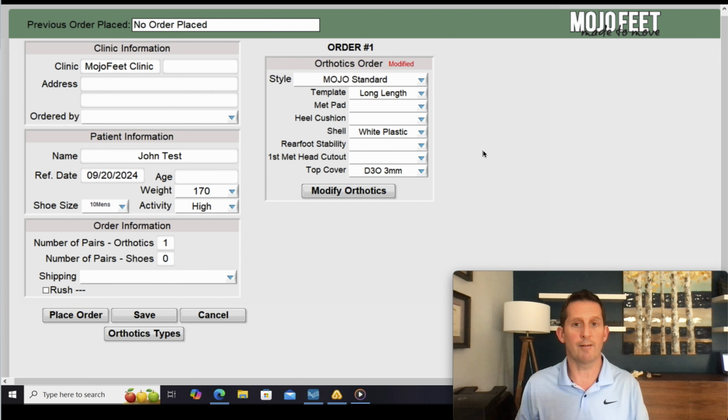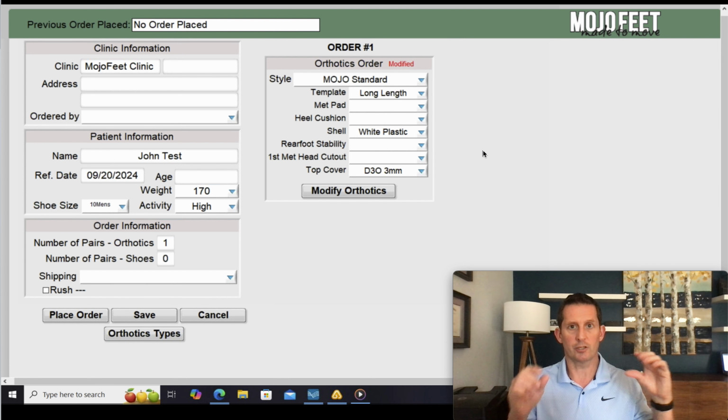All right, we have lots of other options. There are a lot of different ways to modify an orthotic. You can make it shorter, make it thinner, shallow the heel cup, deepen the heel cup, make it narrow. You can do all kinds of things to an orthotic.